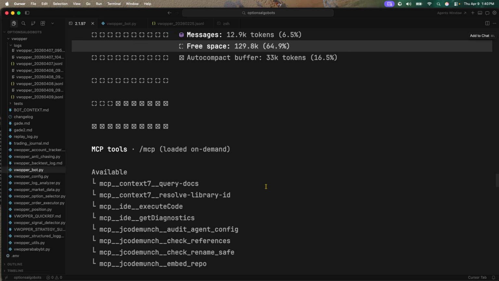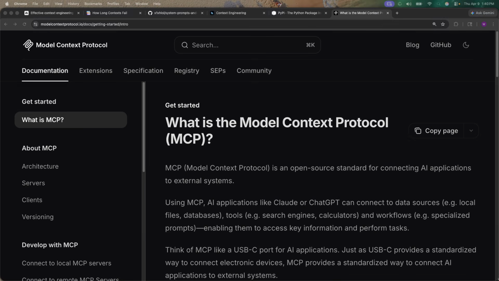So these are the MCP tools that I am using, and for those that are not familiar, what is an MCP? MCP is an open source standard for connecting AI agents to external systems.